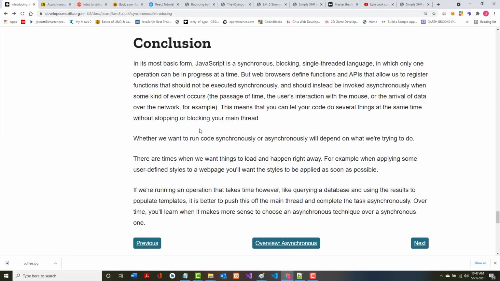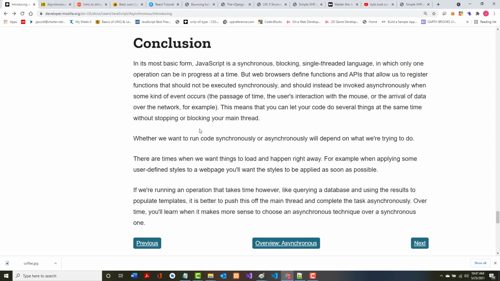In its most basic form, JavaScript is a synchronous blocking single-threaded language where only one thing happens at a time. Everything else waits until that one thing is done. That is mostly the way that this stuff gets taught, mostly in the AWD 1000 class, because what you're learning in there are both beginning programming concepts and client-side JavaScript. But web browsers define functions and APIs that allow us to register functions that should not be executed synchronously.